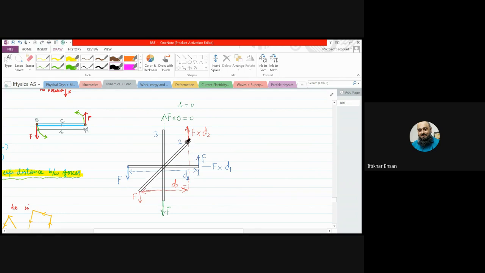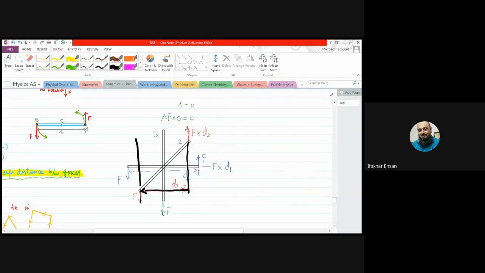Now we are in this position, and again here we are applying the same forces, upward and downward, same amount of force in the same direction. But now the perpendicular distance between the forces will be this. Isn't it less than this D1?